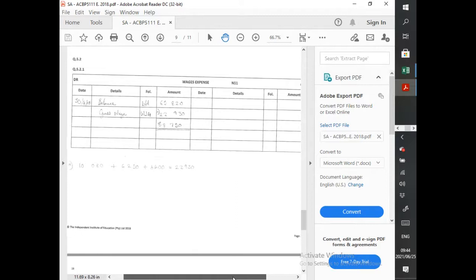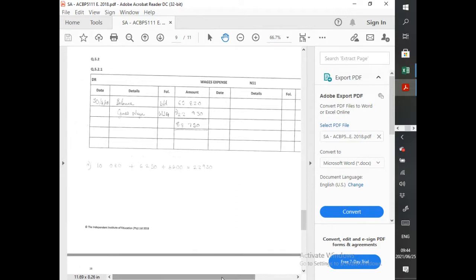Okay, let's see if we can. It's only one side, so I think we'll just leave it like this. So, wages expense is the same as salaries expense. You're going to treat them the same. Okay. So, they told us that we had a balance there.